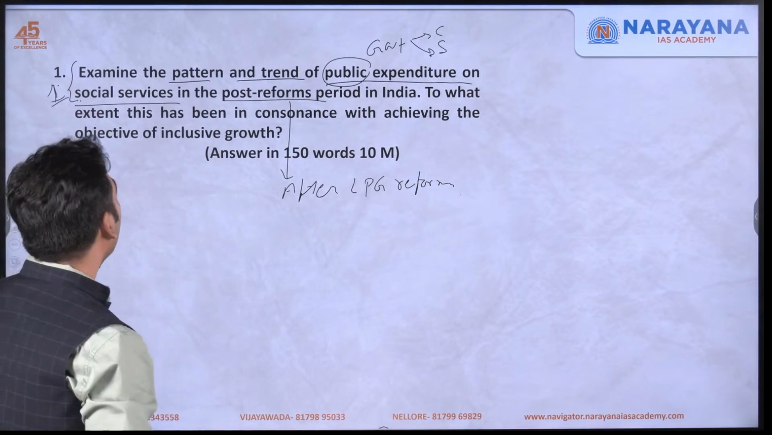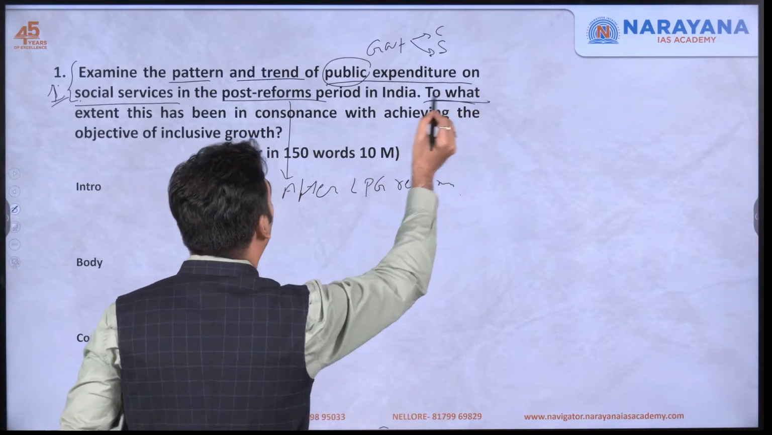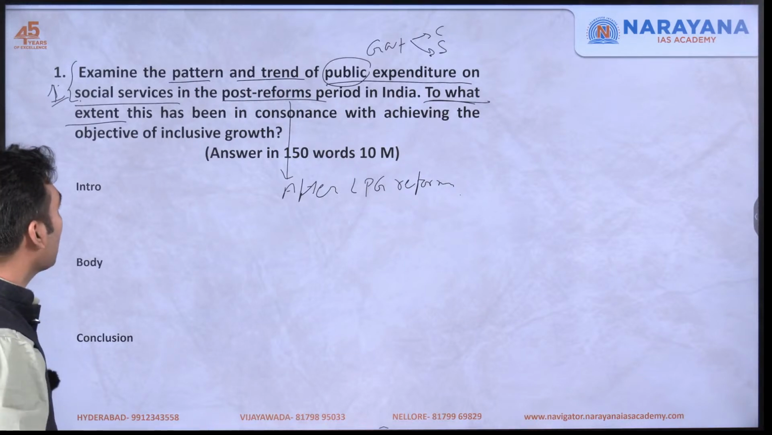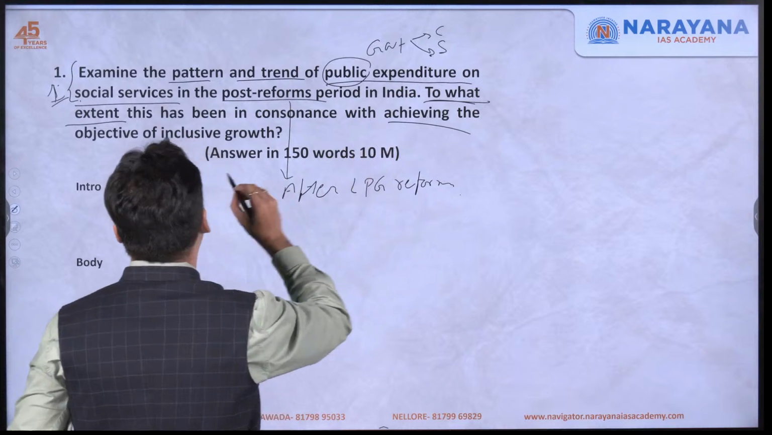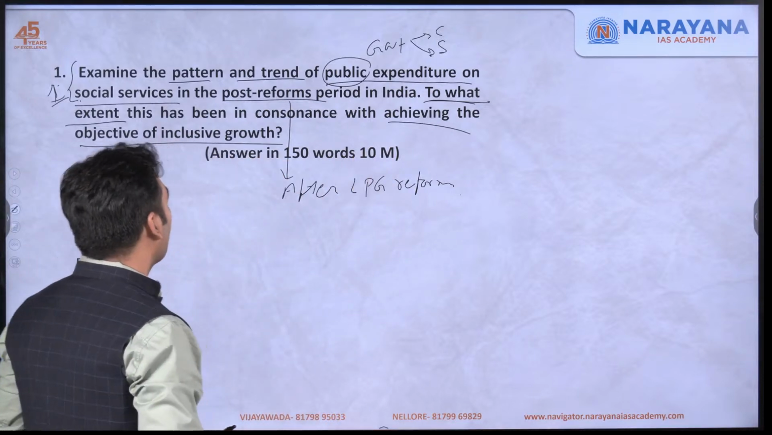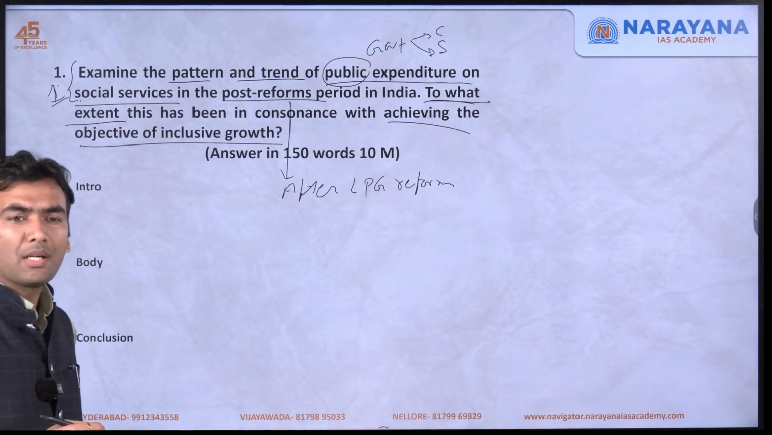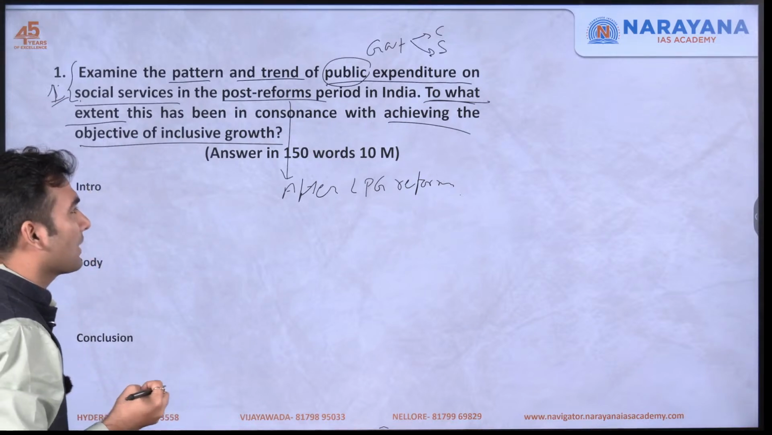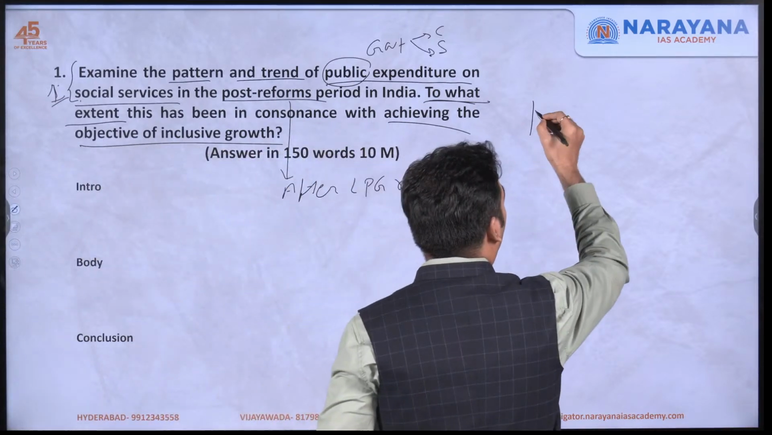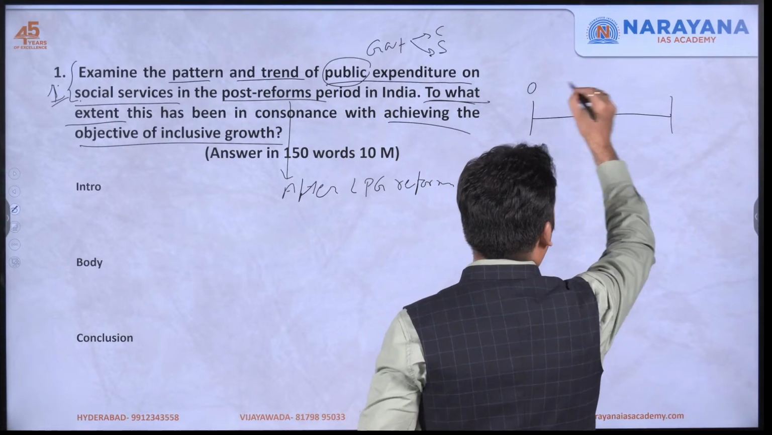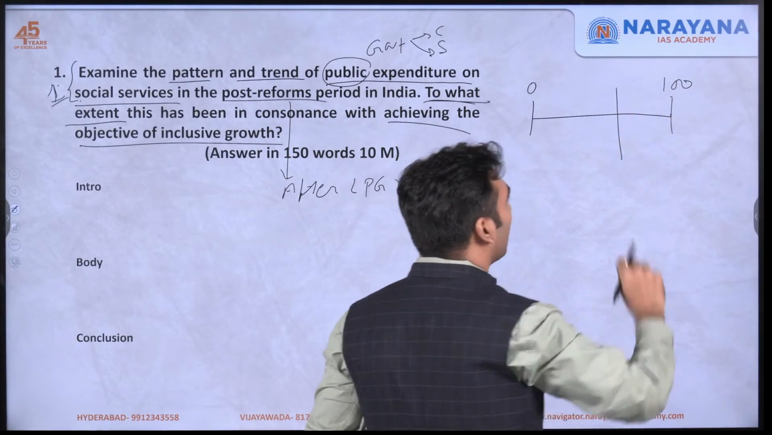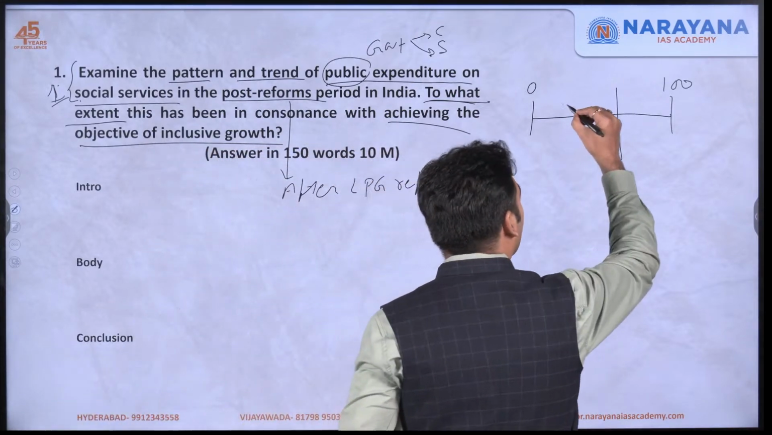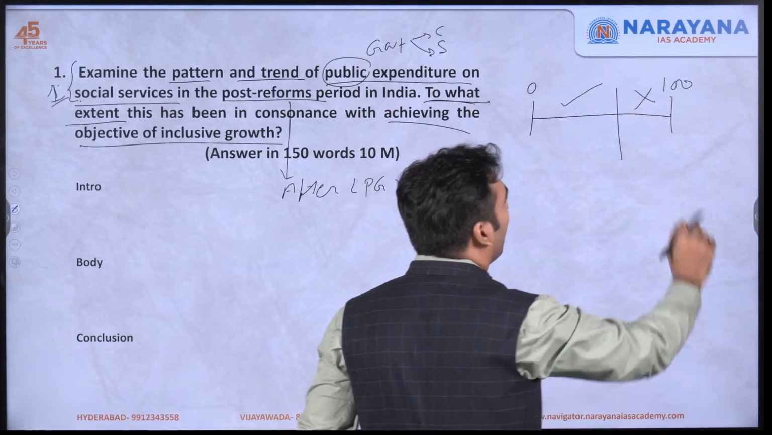The second part is saying, to what extent. This is a very important directive which UPSC uses. To what extent has this been in consonance with achieving the objective of inclusive growth. Obviously, the expenditure on social services is done with the objective of achieving inclusive growth. So, to what extent will always mean, here is 0, here is 100%. Practically, the achievement would lie somewhere in between. So, you must tell that yes, this is something that we have achieved, this is something which is yet to be achieved.